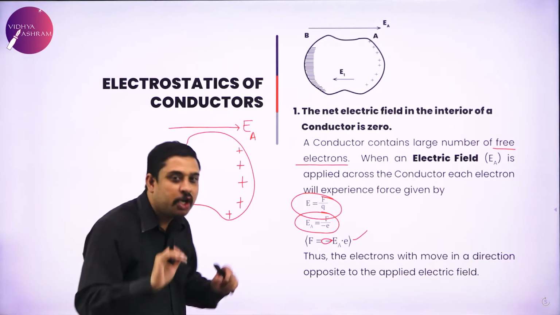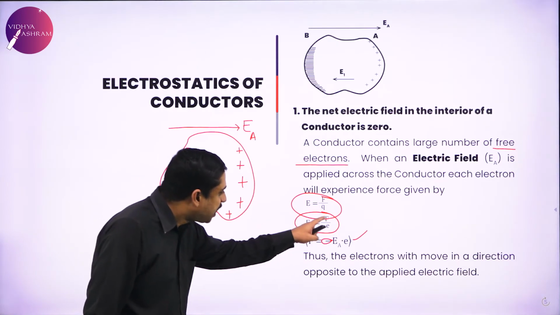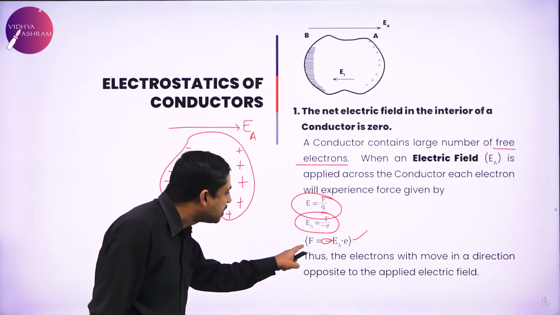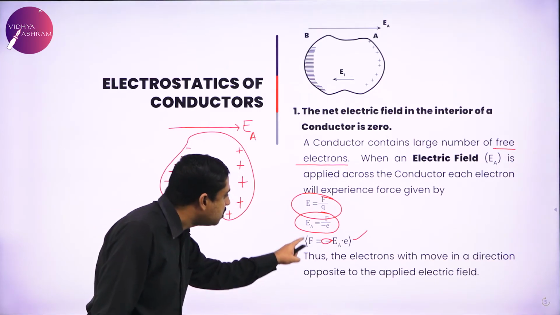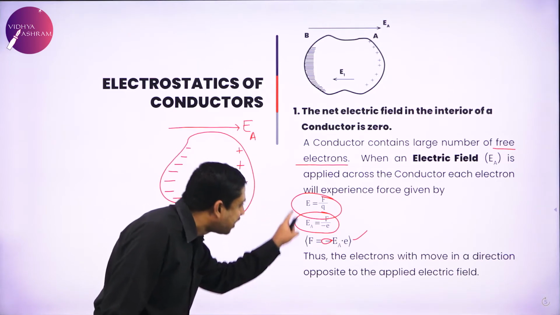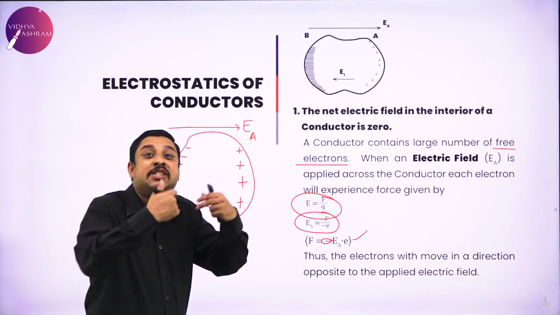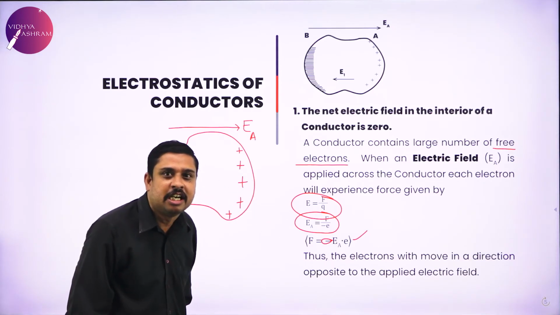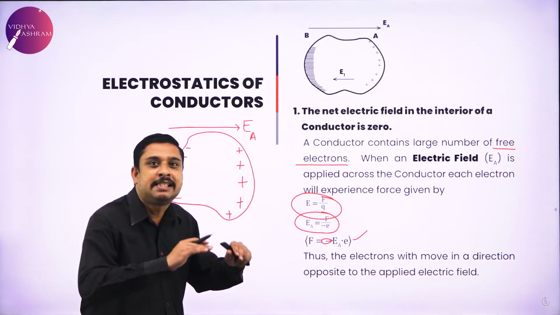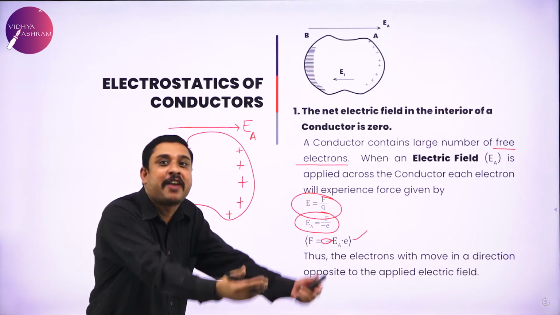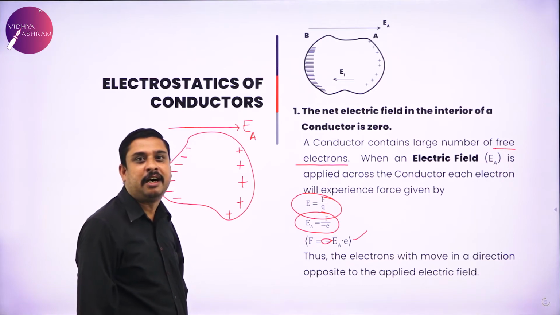Because the force on the electrons is opposite to the direction of the field, the charges get redistributed on the surface of the conductor.